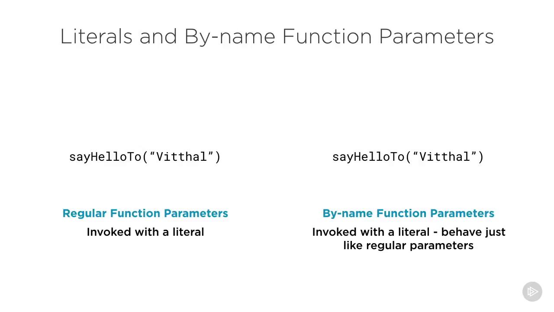If this function is invoked with a literal specified for this particular parameter value, then regular function parameters and by name function parameters behave exactly the same. Here, a literal refers to a literal value such as a string constant or a variable containing a string. In this situation, regular function parameters and by name function parameters behave identically.